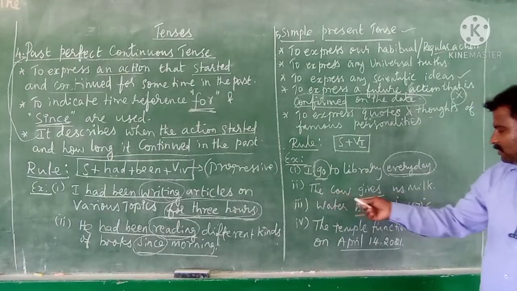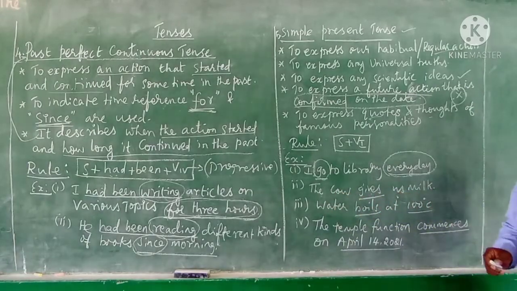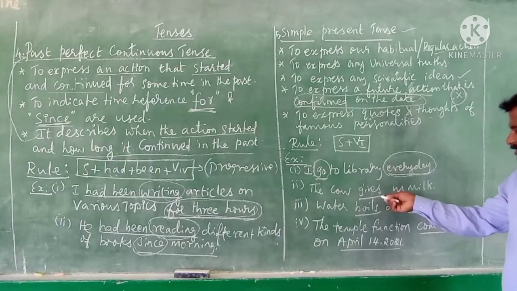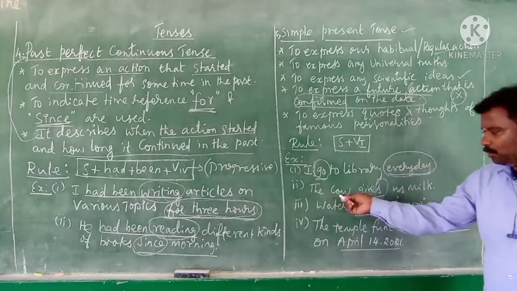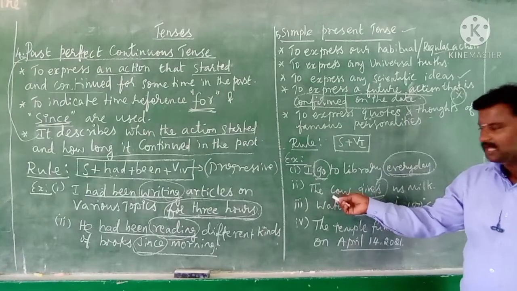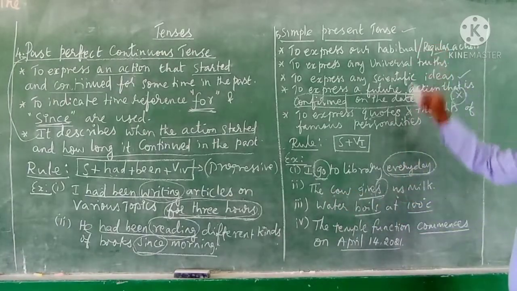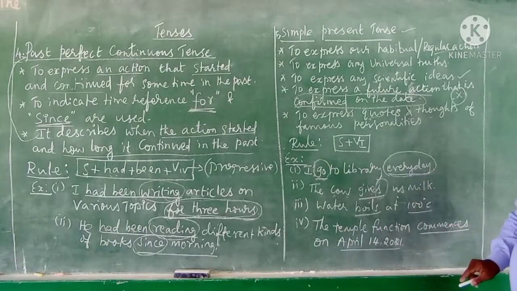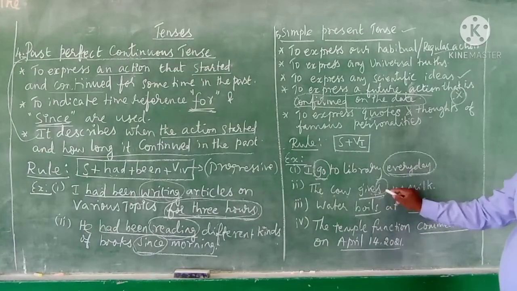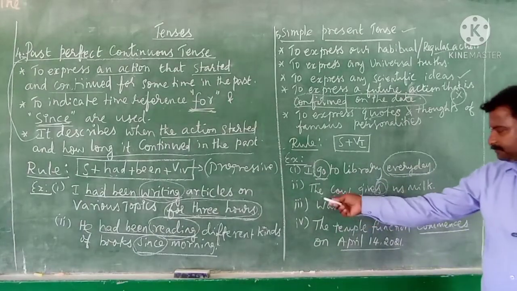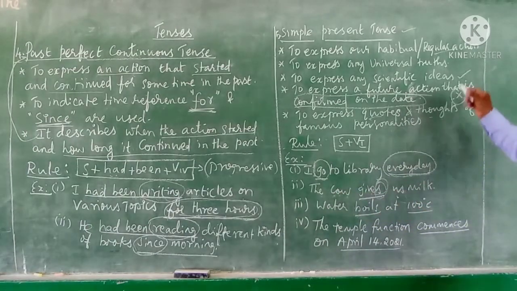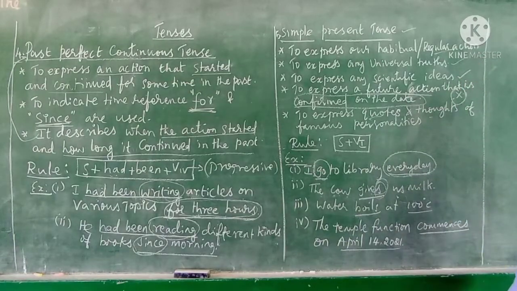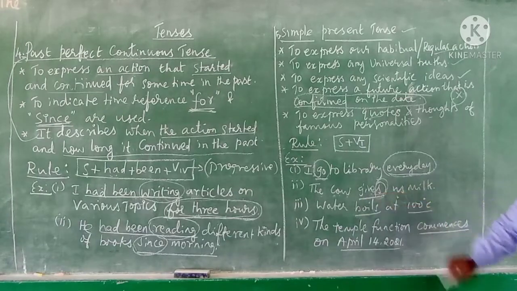Next one. The cow gives us milk. See, gives. The verb is in the first form, but added with the s. Why is it added with the s? Because cow is a third person singular, and also the tense is a simple present tense. So what does the rule say? If the subject is a third person singular and the tense is a simple present, the verb should be added with the s. So the verb is here as gives. The cow gives us milk. This is a universal truth, so the verb should be in a simple present.